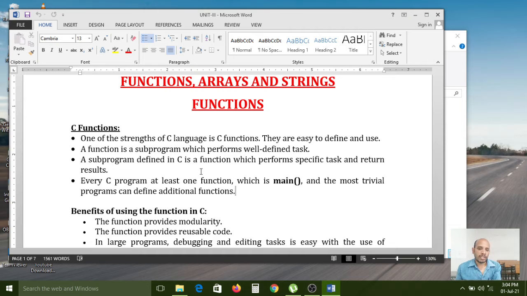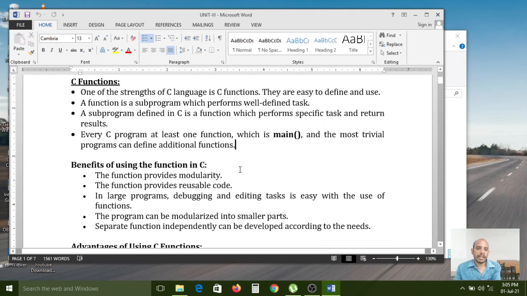From the main function, if you want to call the deposit method, only the deposit function will execute. If you want to call the withdrawal function from the main function, only the withdrawal function can be executed. As per user requirement, the bank clerk can call the functions like that.